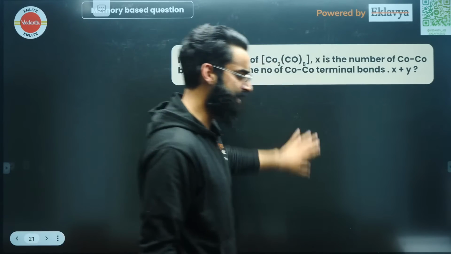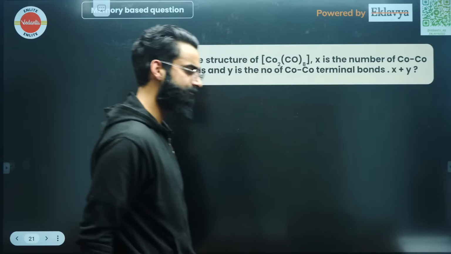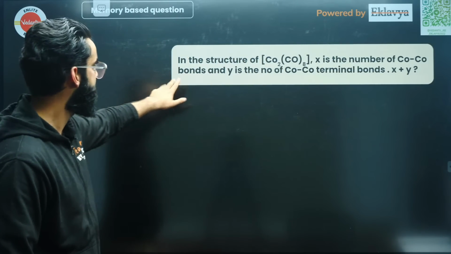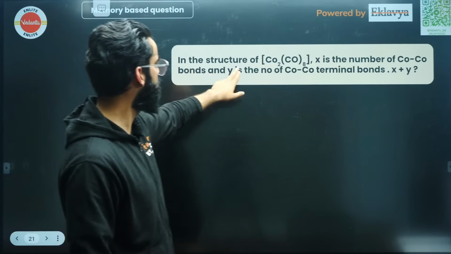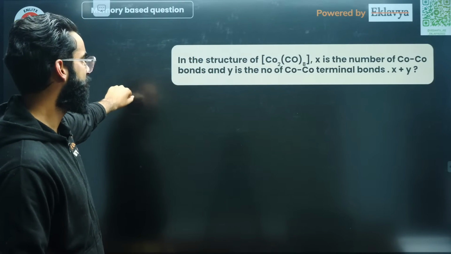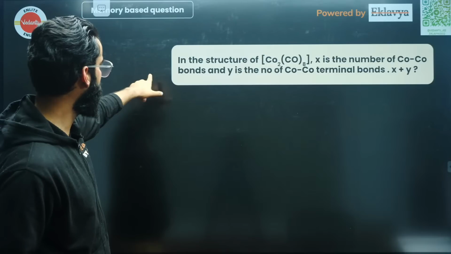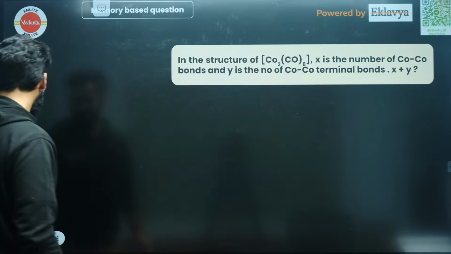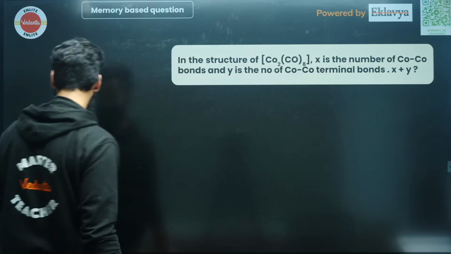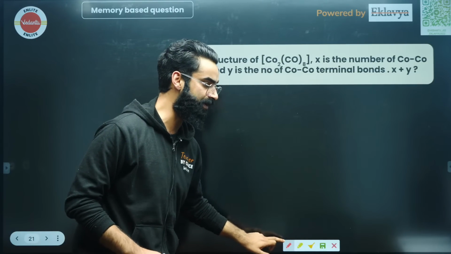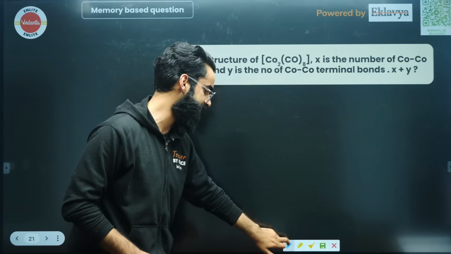Was this particular question asked? Can you give me some confirmation, my dear people? In the structure Co2(CO)8, X is the number of cobalt-cobalt single bonds, and Y is the number of... okay, the question should be like this. There is some printing mistake here, because these are memory-based questions and we just have to type them fast. So there might be printing mistakes, and I'll be correcting them here.